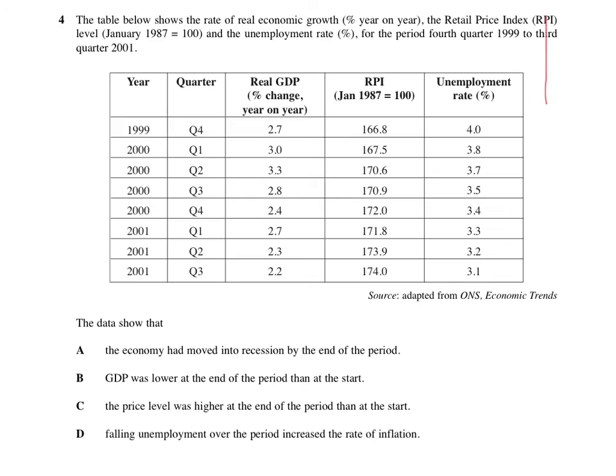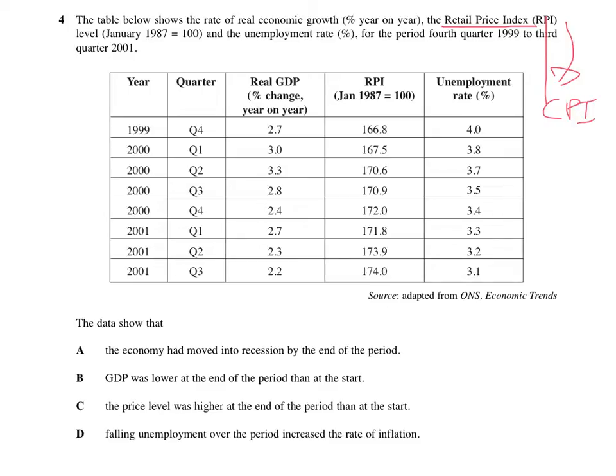Right, in my opinion, these questions are a bit of a nightmare. I don't like them, but I've done a whole video on every single one of these I could find. So if you do that video and do 10 at once, you'll get used to it. Initially you can look at a few things with this question. It's talking about economic growth and the retail price index, which is basically the same as the CPI, the consumer price index. It's just another version of it. Anyway, what does the data show?